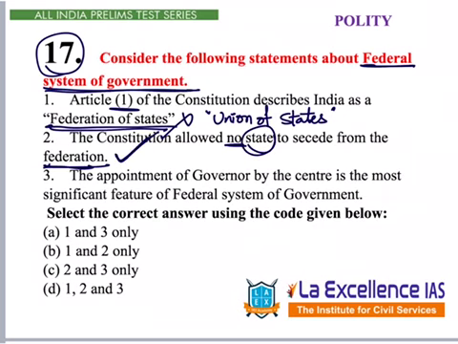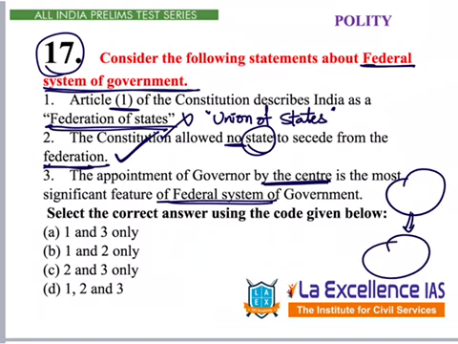This is correct. Third one, the appointment of governor by the center is the most significant feature of federal system of government. Appointment of governor by the center means the center has more power with regard to states, because the head of the state is the governor. So he or she is being appointed by the center. It means the independence or freedom for the state is not there in this particular case. Center is having more power. That is not a feature of federalism. So this is also not a feature of federalism.